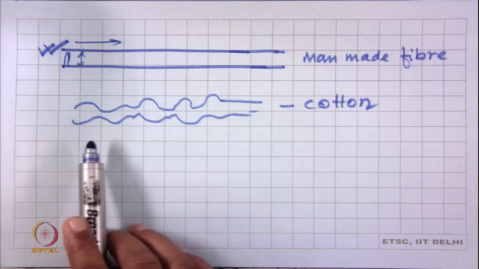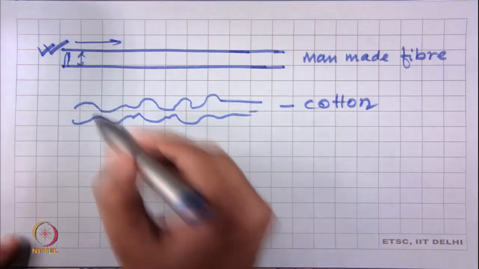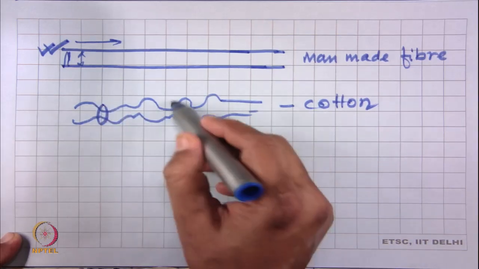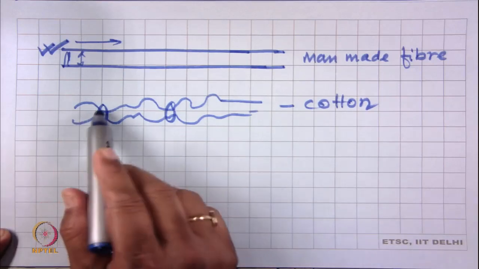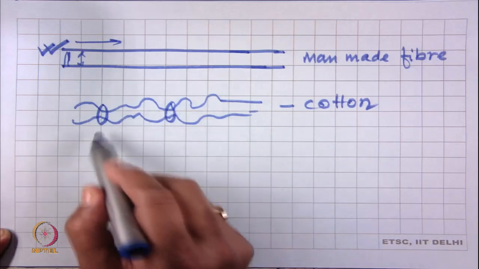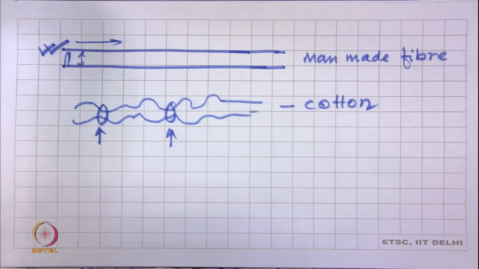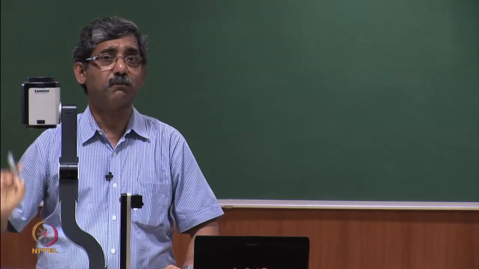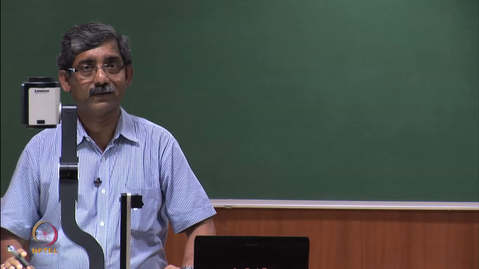So, if we test cotton in single fiber form, it will always break at the weakest point, because of variation in diameter, and so variation in all these parameters, fineness and so on. So, it will always break at its weakest point, and we will end up with a value which is much lower than its capability.